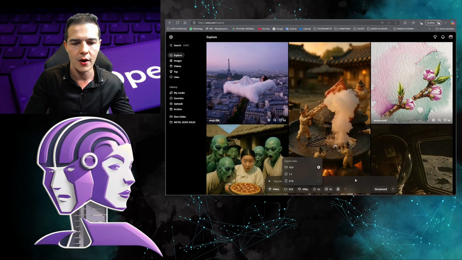So for example, let's suppose the person there wants to sell, she is a baker, for example, and she makes cakes. So I can say create a very delicious chocolate cake. This cake is on a beautiful table in a pastry shop. You can type in any language you want. I always put it in English because it's the native language, but today it's not mandatory. Remember that you have to click on the three dots. You have to select create image, and it has to turn blue here, all right? Then you don't need to do it twice, okay? Then you click here and it will generate the image.